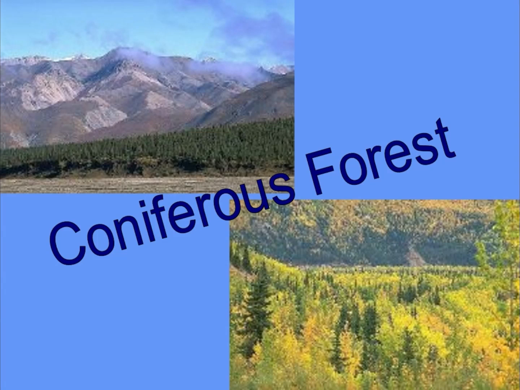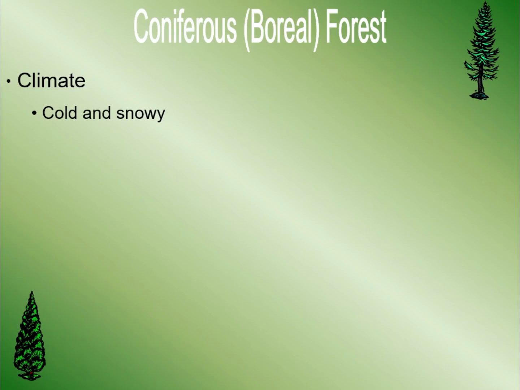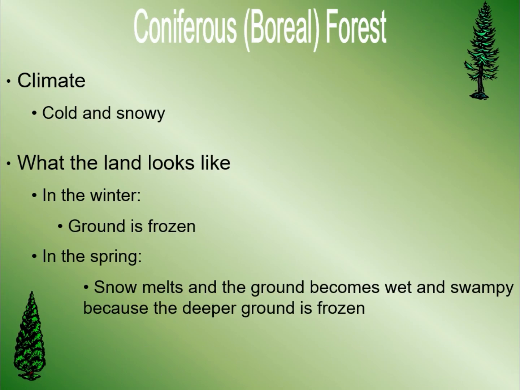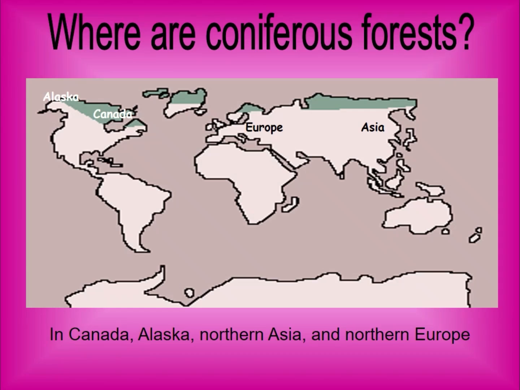The second biome that we are going to talk about is coniferous forest. About the coniferous forest, we can say that it is cold and snowy. In winter, the ground is frozen, and in spring, snow melts and the ground becomes wet and swampy because the deeper ground is frozen. And about the location, in Canada, Alaska, Northern Asia, and Northern Europe, we can find plenty of coniferous forests.